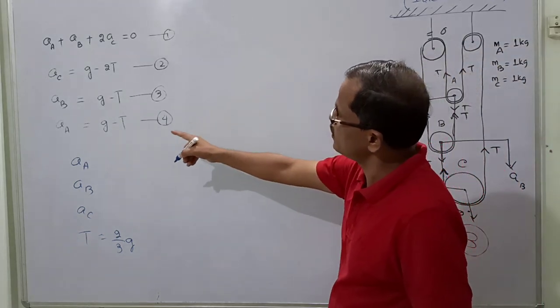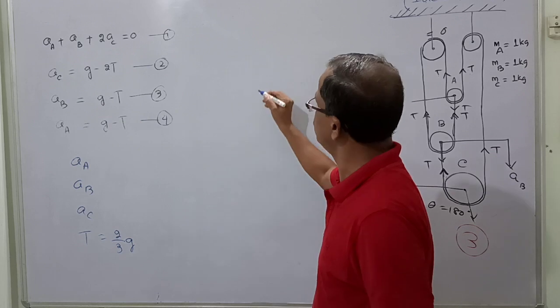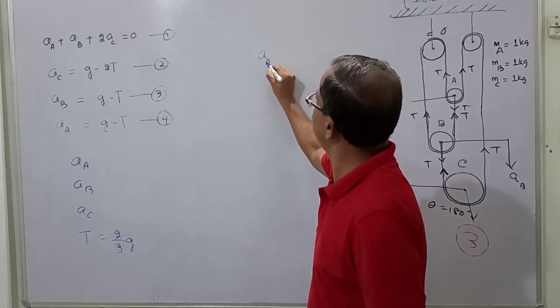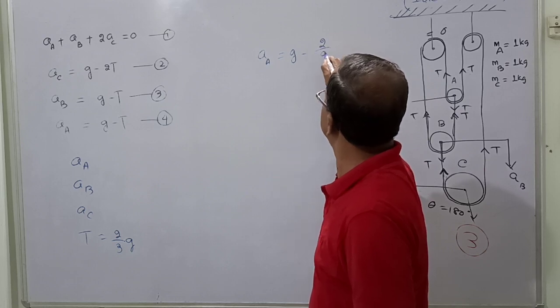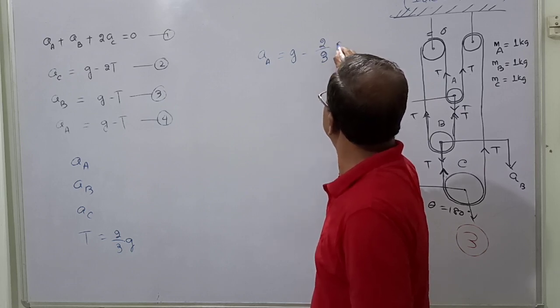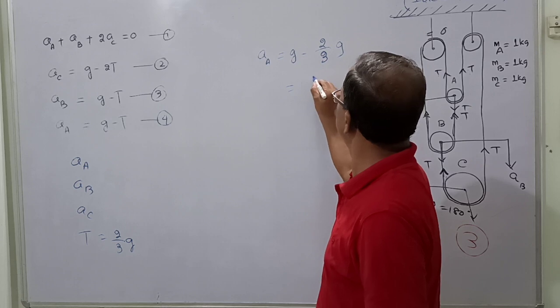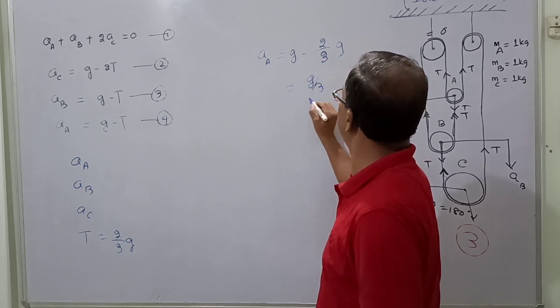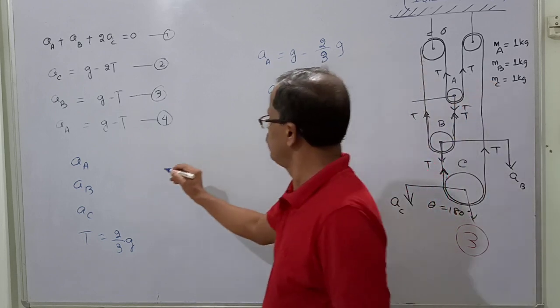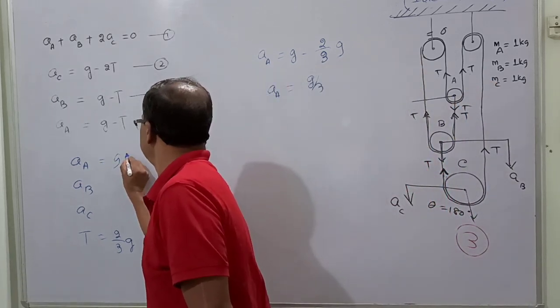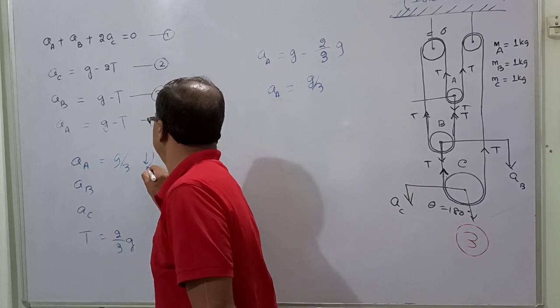So now let us apply here to get the acceleration of A. So the acceleration of A is equal to g minus T, that is 2 by 3 g. So it is coming to how much? g by 3. So acceleration of A is g by 3. So in which way have I come? Downward. So I am writing a is equal to g by 3 downward.